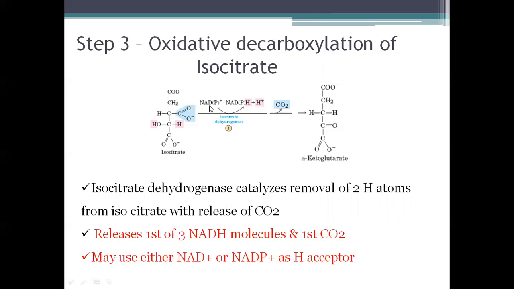So this is coupled with either NAD or NADP, both can act as the hydrogen acceptor. And here we can see along with this reaction, one NADH is being produced. So one NADH enters into the TCA cycle and one NADH is equivalent to 2.5 moles of ATP.